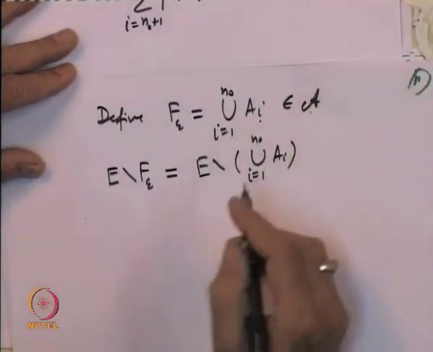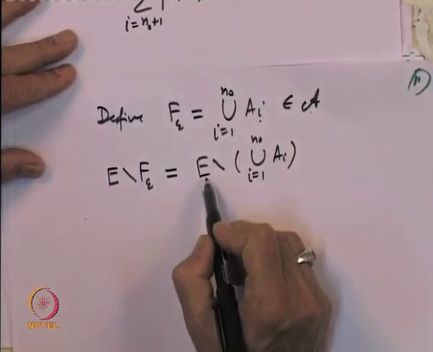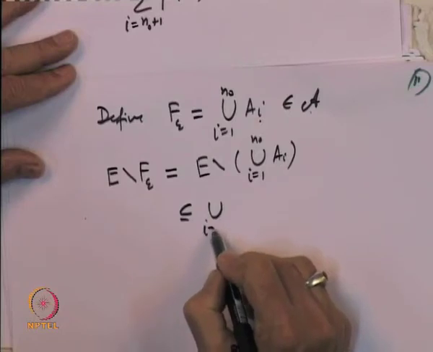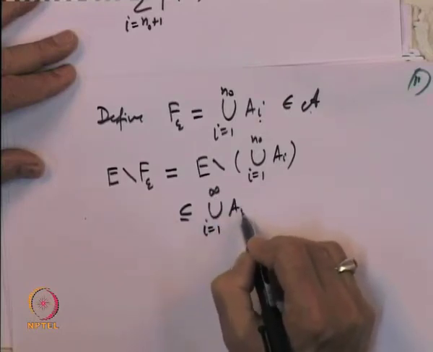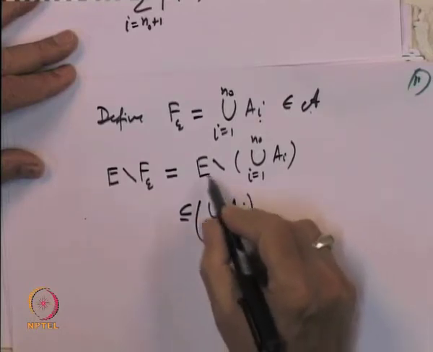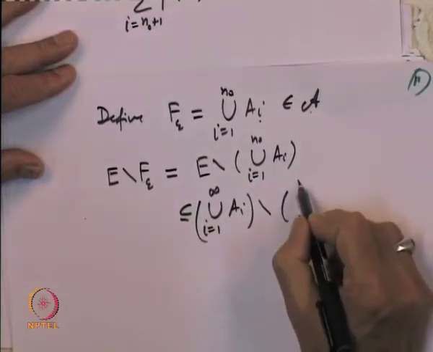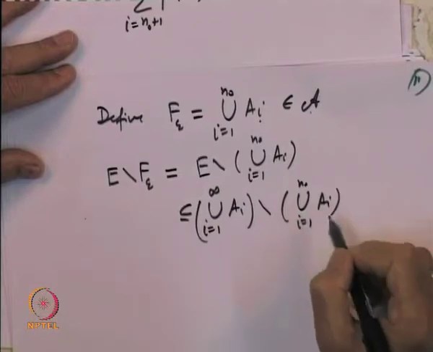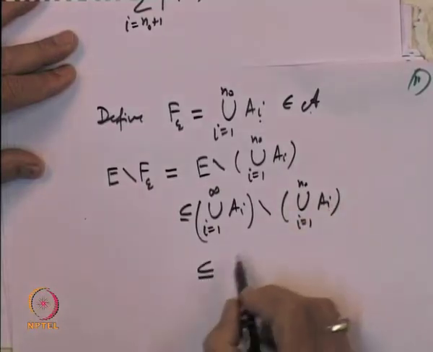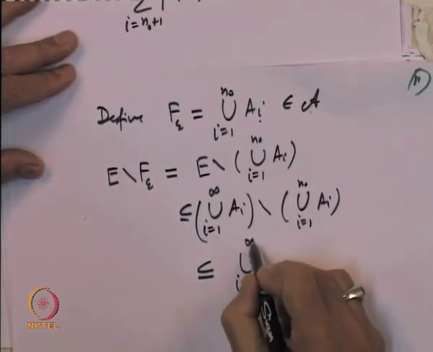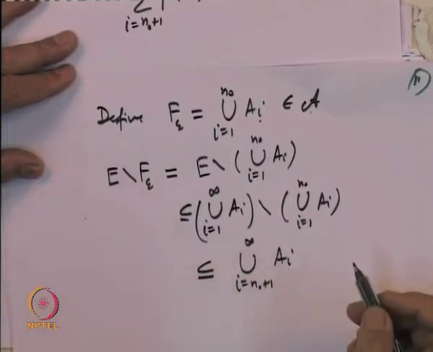Now, the set E is contained in the union i equal to 1 to infinity A i. So, this is contained in this minus the union i equal to 1 to n naught A i. So, I can say this is contained in the union i equal to n naught plus 1 to infinity of A i.